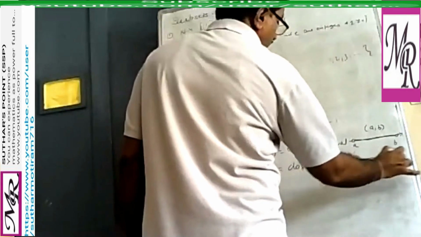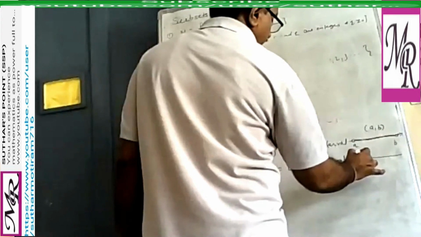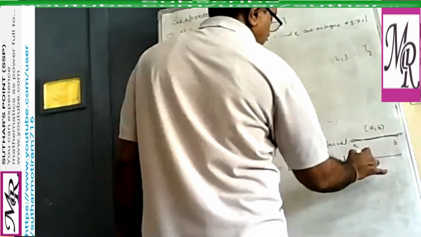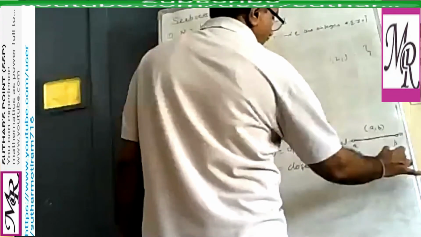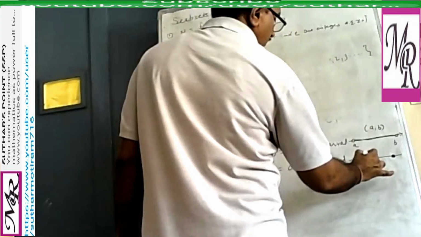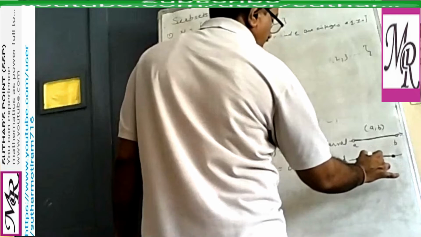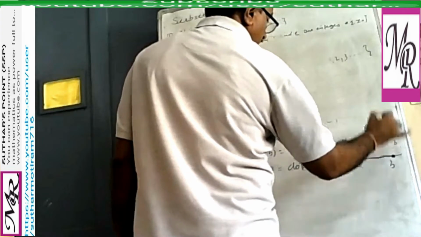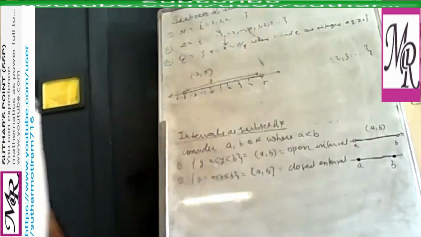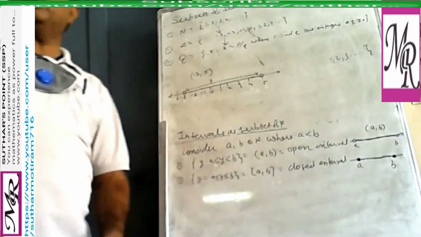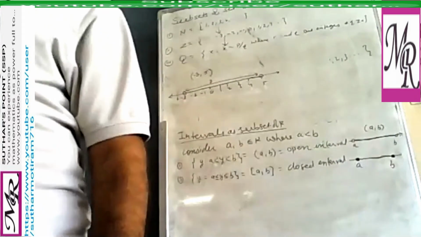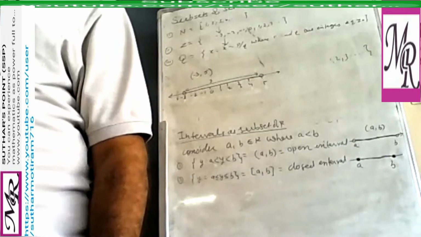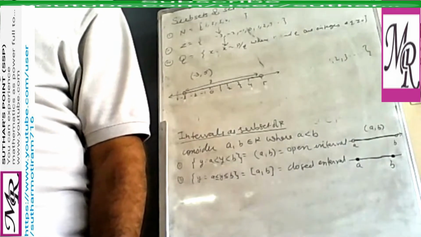And if you draw the graph or represent the interval on a number line, now this circle will be dark. So the value of y or x will be a or b or a point between a and b. Correct?